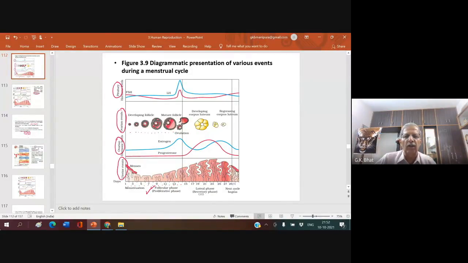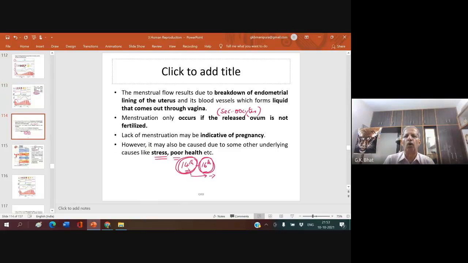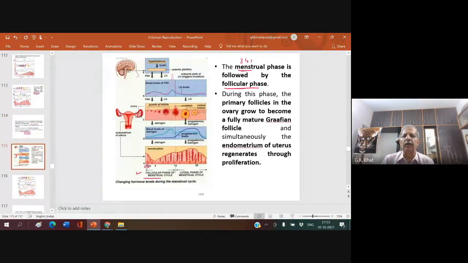Follicular phase refers to ovary. Proliferative term refers to the uterus. I hope you understand my point. The follicular phase is also known as proliferative phase. Follicular phase refers to follicles of ovary. Proliferative phase refers to the proliferation of the uterine wall in the uterus. So, the menstrual phase is followed by follicular phase. Follicular phase is otherwise called proliferative phase.